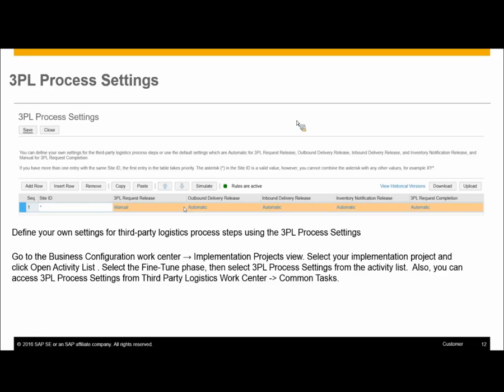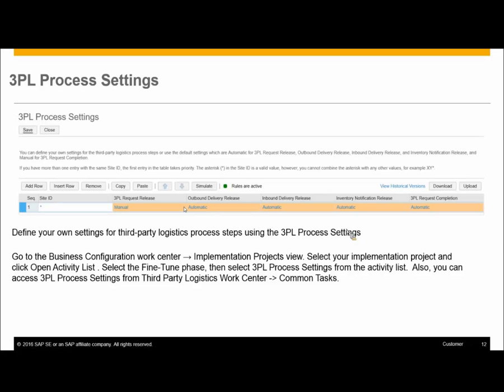Such configuration can be done in the 3PL process settings. You can directly access this from the activity list, give the keyword 3PL process settings, and directly add it over there.